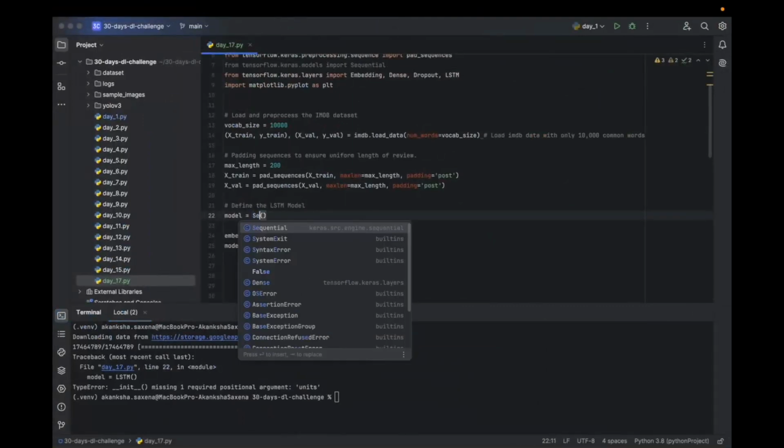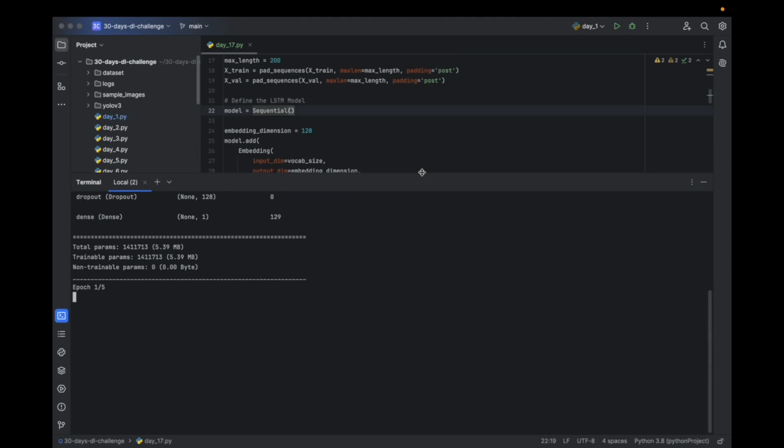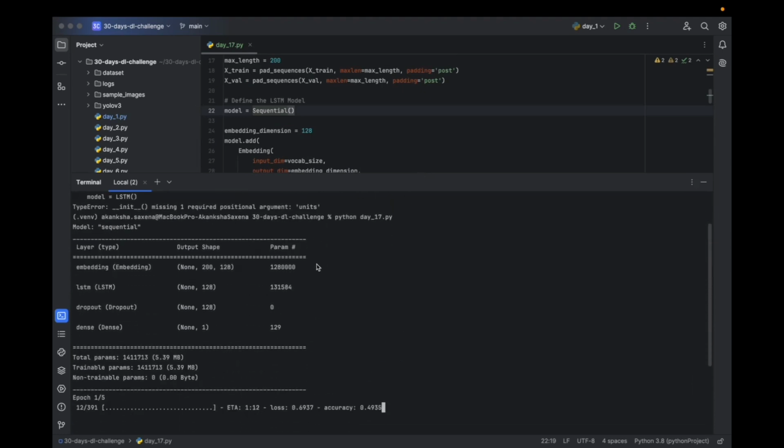So here it is a sequential model, and we are adding an LSTM layer. Let's run it again. So we see the model summary.